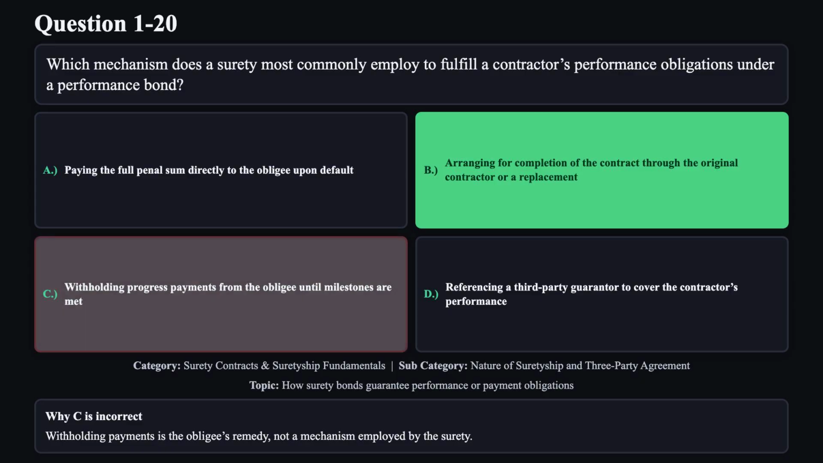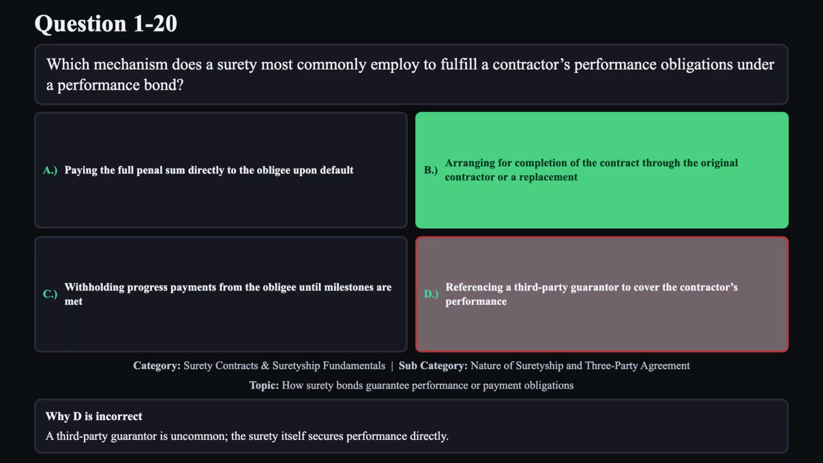Reason C is not correct. Withholding payments is the obligee's remedy, not a mechanism employed by the surety. Reason D is not correct. A third-party guarantor is uncommon. The surety itself secures performance directly.